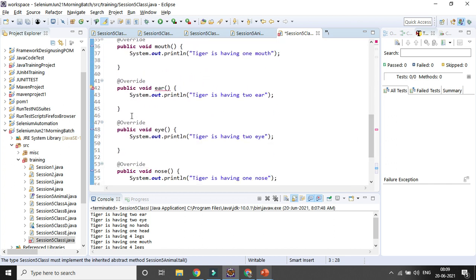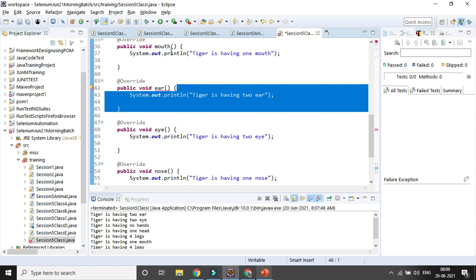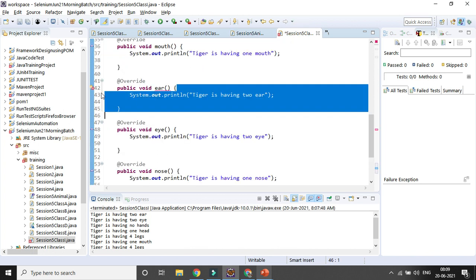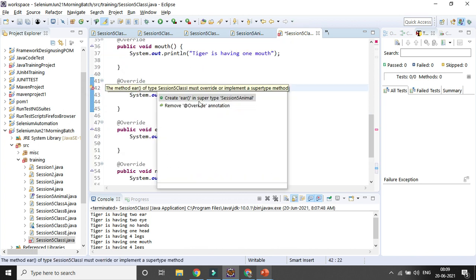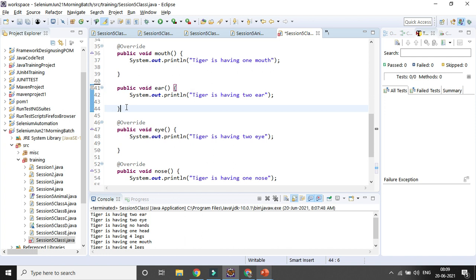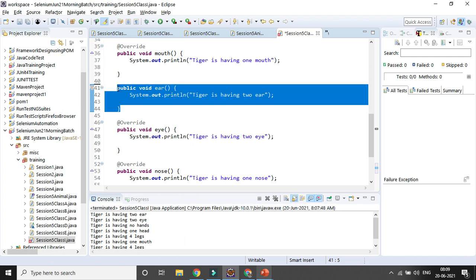You can see that part we need to remove, because I already implemented the ear part. You can see one suggestion is coming: we need to create ear in the superclass type, or we need to remove the override annotation. In case of override, that is still fine. That can be considered a child class attribute, or you can simply remove it or comment it out.